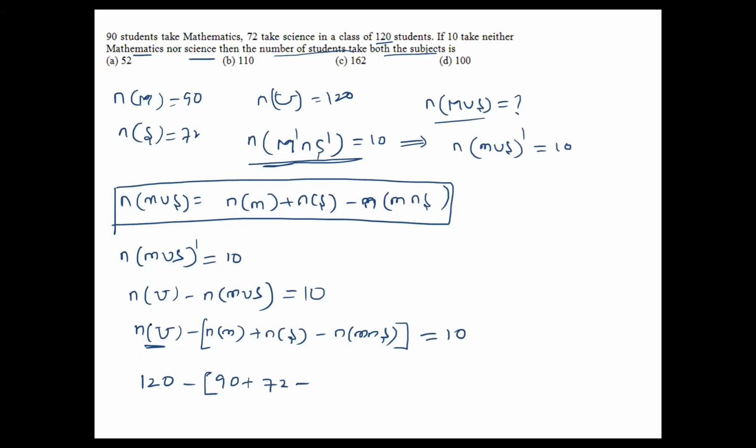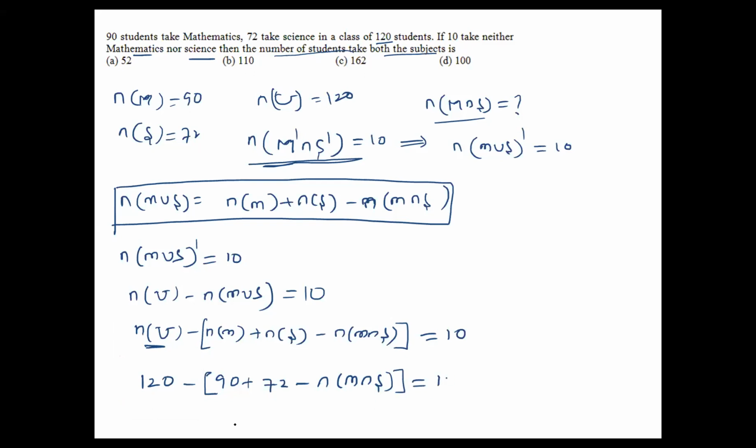Both the subjects, take both the subjects. Again, I made a mistake here. Just a minute. This one they gave is the intersection only. Both the subjects means you can take the intersection. Now, both the sections means this one is the intersection. n of m intersection s, keep it as it is.